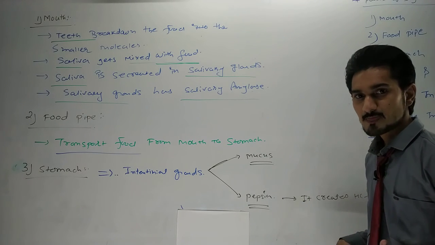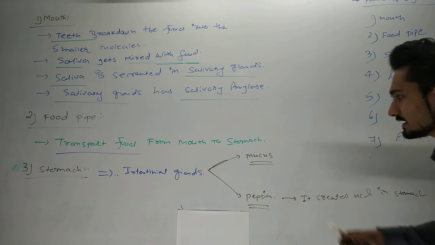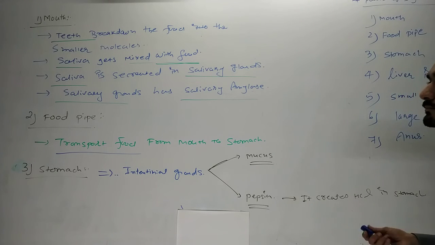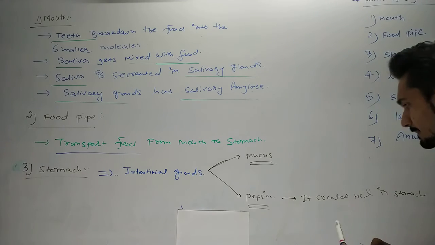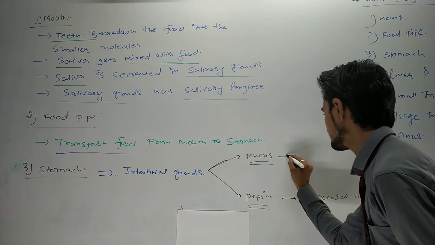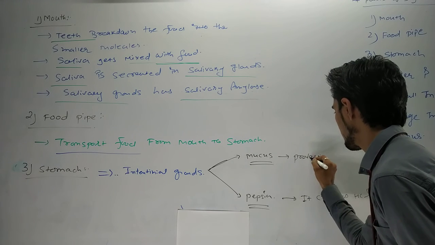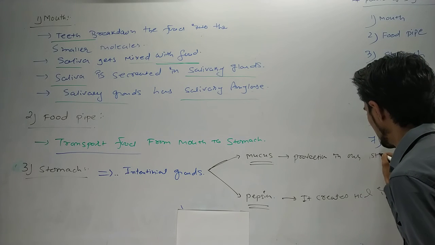So to protect against the acidity created in our body, the protection is given by the mucus. It gives protection in our stomach.